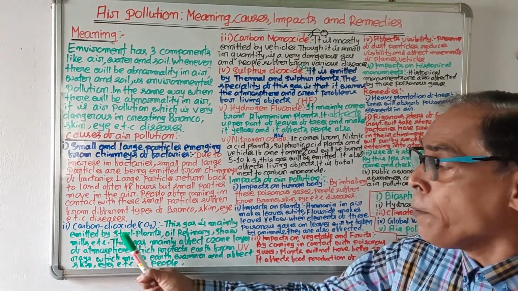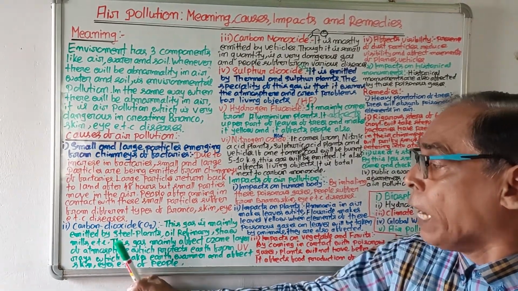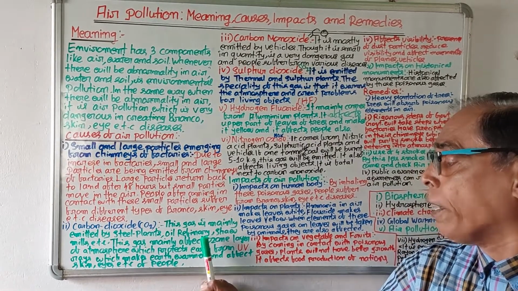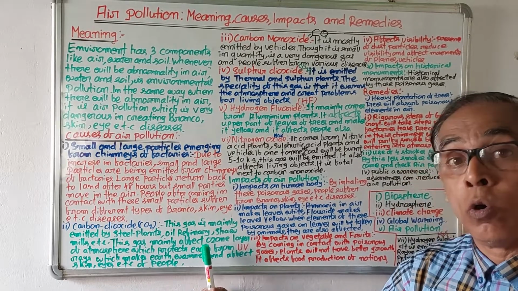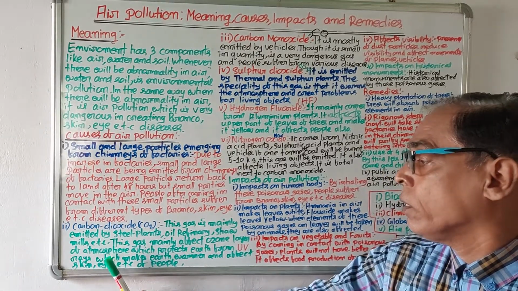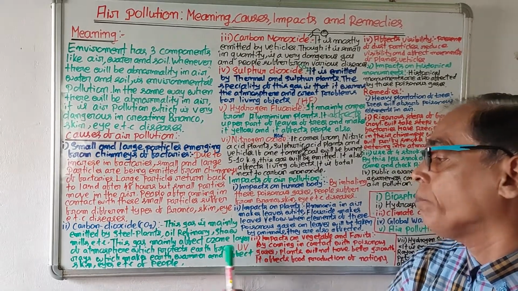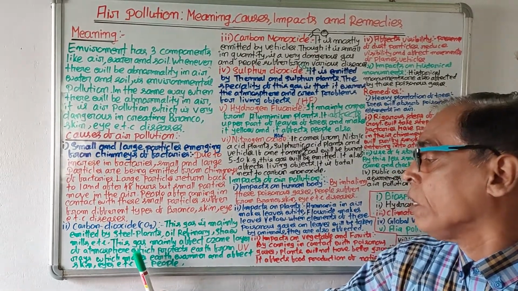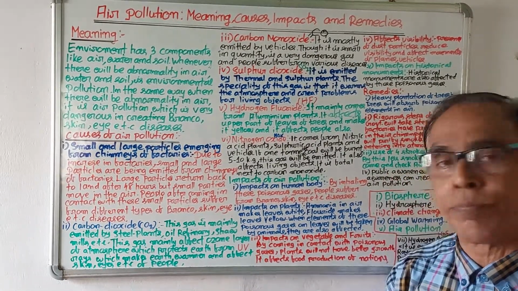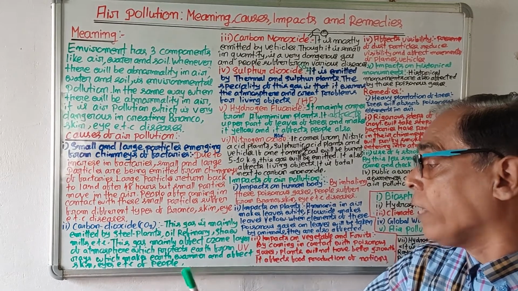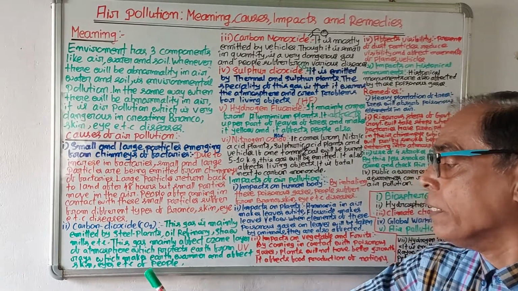Number 2, carbon dioxide or CO2. This gas is mainly emitted by steel plants, oil refineries, and sawmills. This gas mainly affects the ozone layer of the atmosphere, which protects Earth from UV ultraviolet rays, which make Earth warmer and affect the skin and eyes of people.